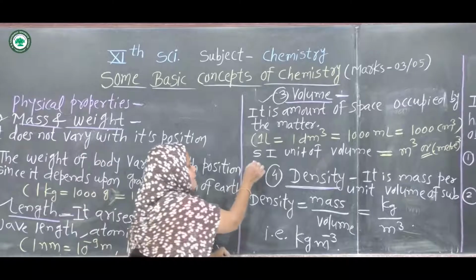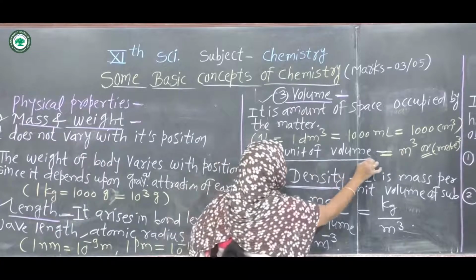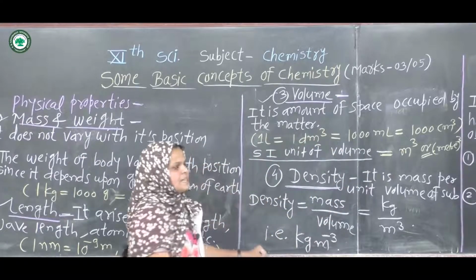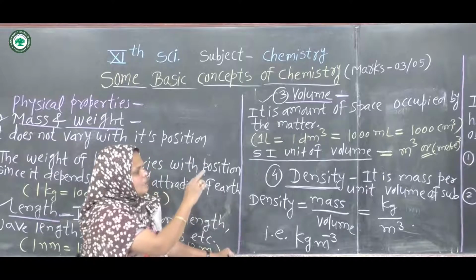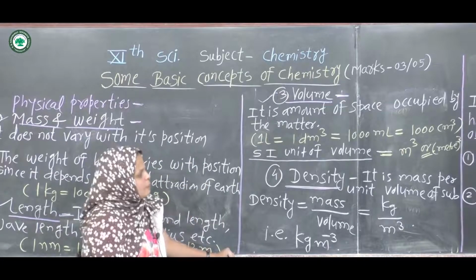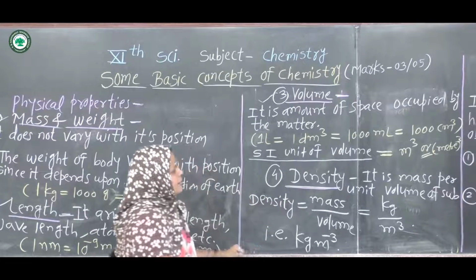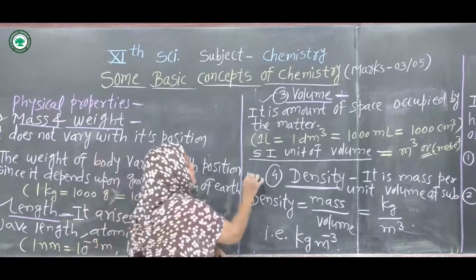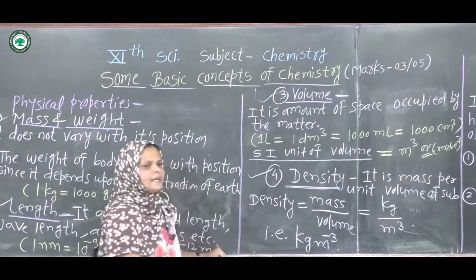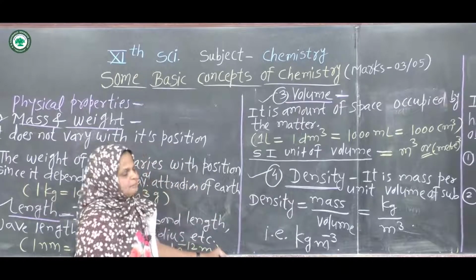But the SI unit of volume is cubic meter, meaning meter cube.